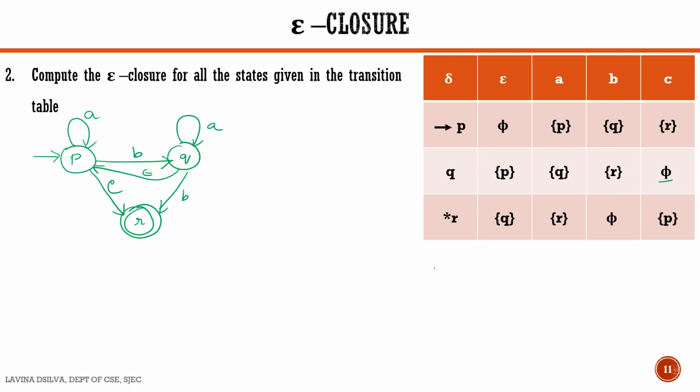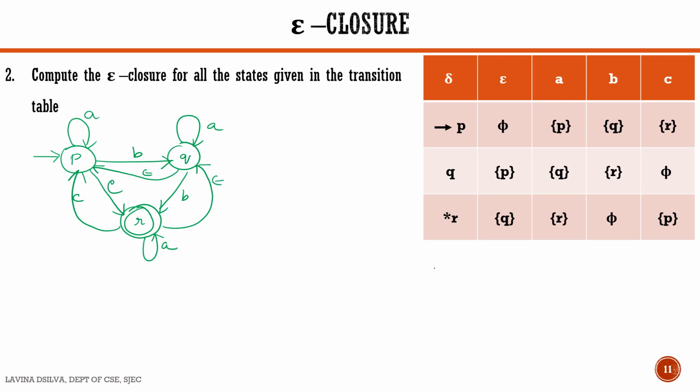Next we take the state R. State R goes to state Q on an epsilon transition. So we have got one transition defined here. State R remains in itself when it sees an A. There is no transition defined for state R on input B, and state R goes to state P when it sees a C. So this is the transition diagram for the input which is given.